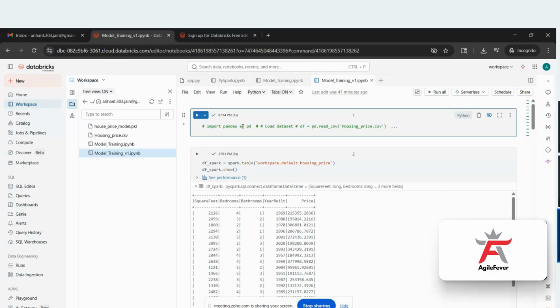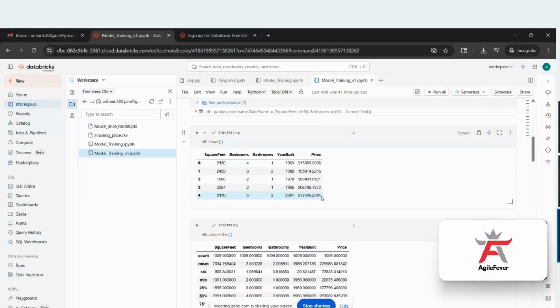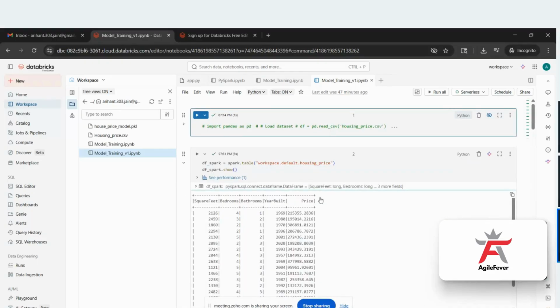Now, I have already written the code, because if I start writing and executing the code here, it runs a little slow since we are working on the serverless one. Even running a single query will take around 2 minutes, and deployment will take around 30-40 minutes. So I already have the code created, and I'll just show you how we can create it, so that you can also create it after the session.